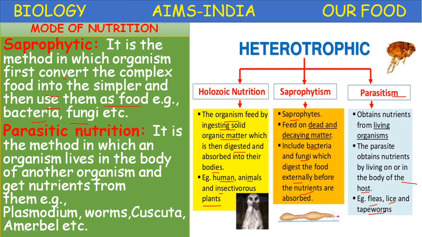Here you need to understand the concept: all plants are not autotrophic. A certain group of plants like fungi, bacteria, Cuscuta, amarbel and insectivorous plants like pitcher plant are heterotrophic in nature.